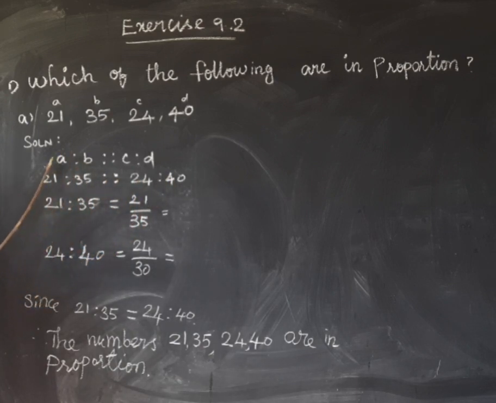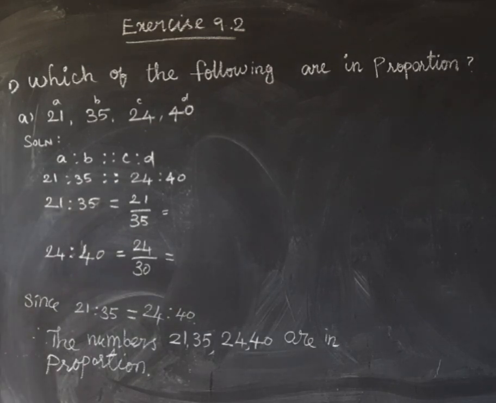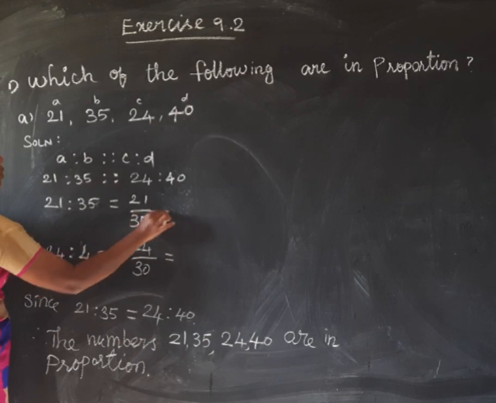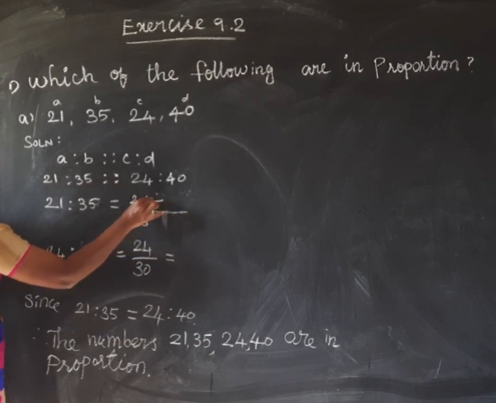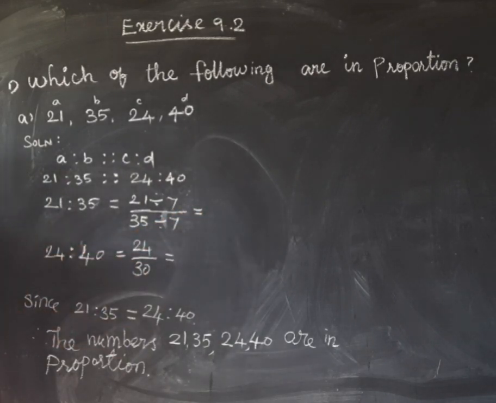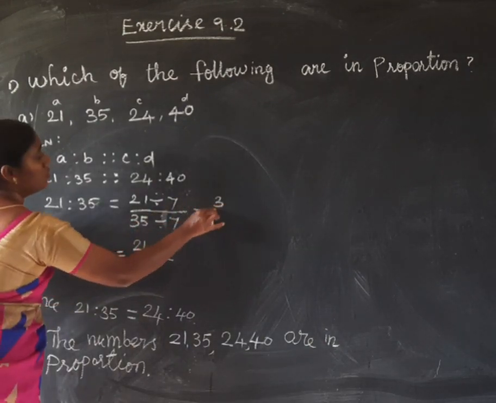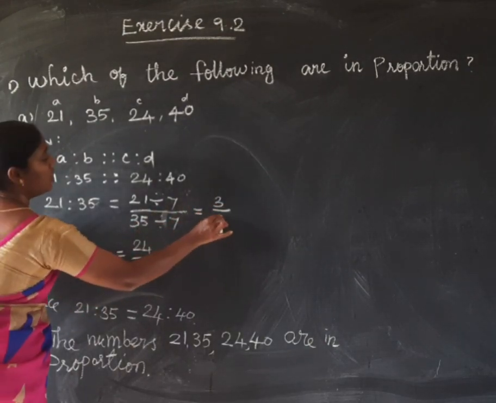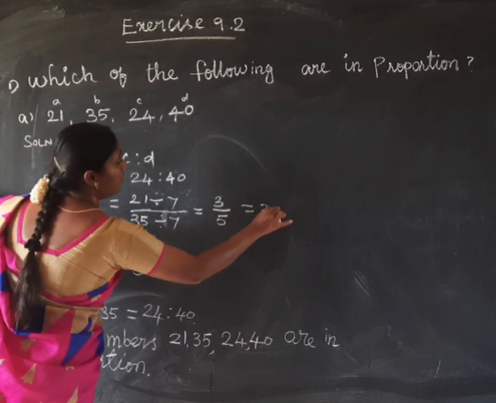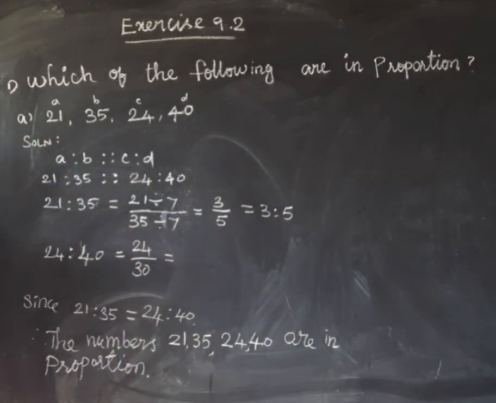So first we have to find the simplest form of 21 is to 35. So 21 is to 35 can be written as 21 by 35. We can divide by 7 table. Isn't it ma? 7 table cancel பண்ணலாம் இல்லையா? So 1 7 is 7, 2 7s are 14, 3 7s are 21. So 3, divided by, 5 7s are 35. So 3 by 5 can be written as 3 is to 5.